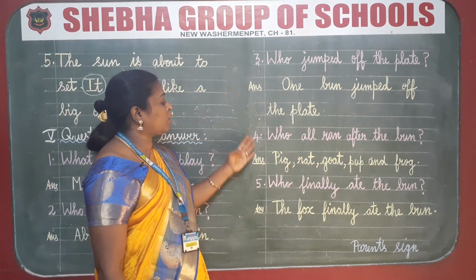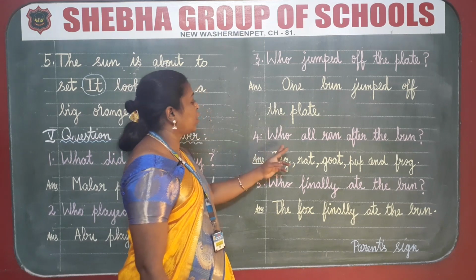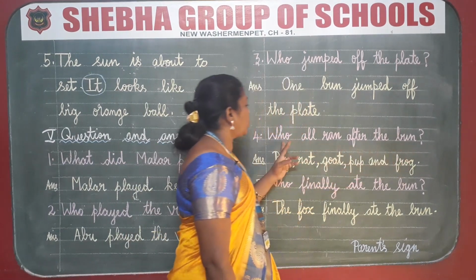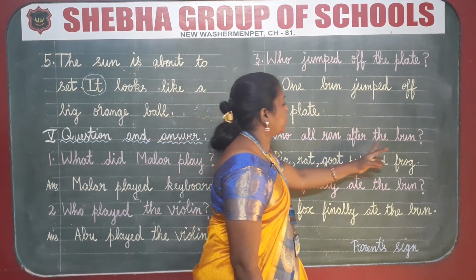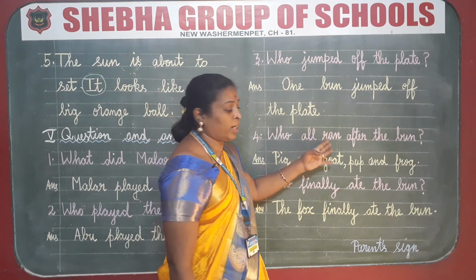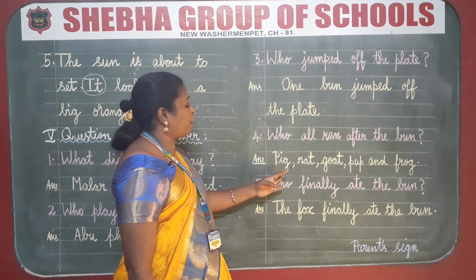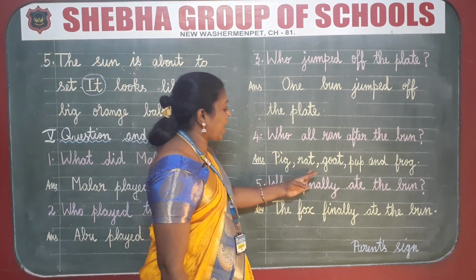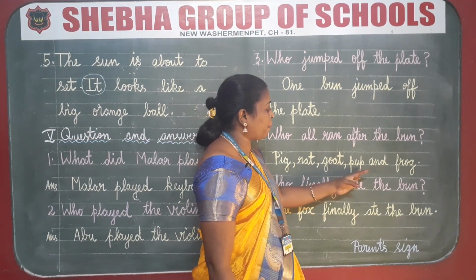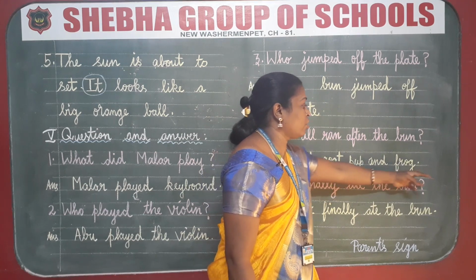After writing the third one, write the fourth one. Who all ran after the bun? Question mark. Answer. Pig, comma, rat, comma, goat, comma, pup and frog. Full stop.